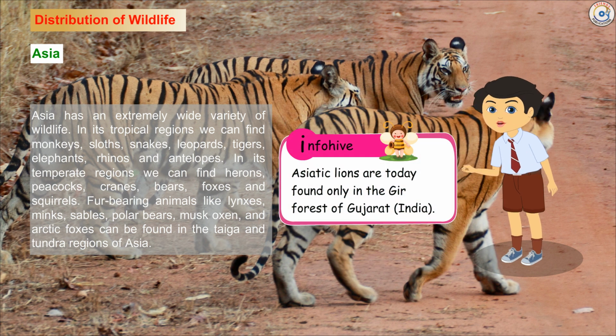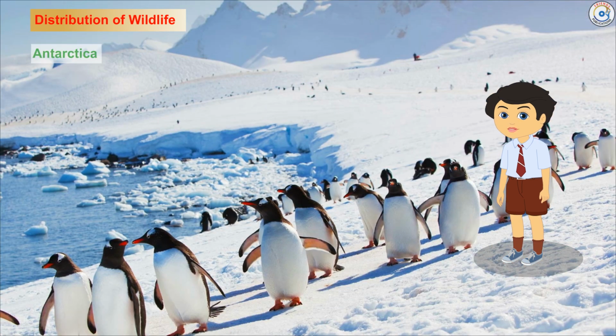InfoHive. Asiatic lions are today found only in the Gir forest of Gujarat, India.